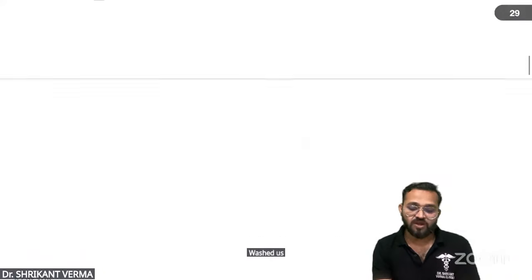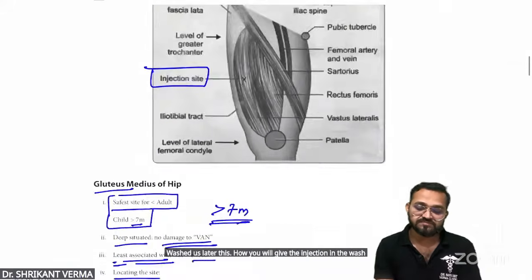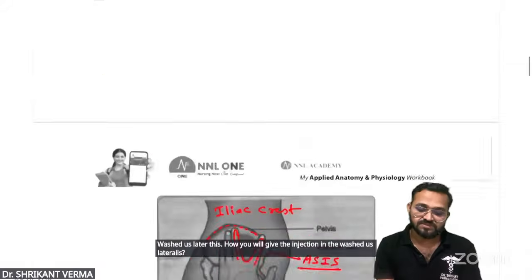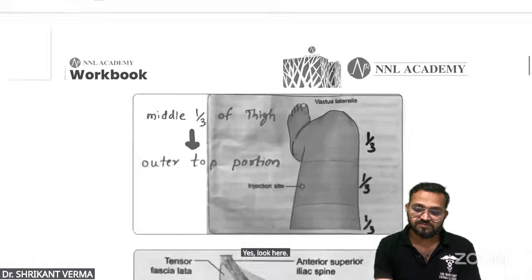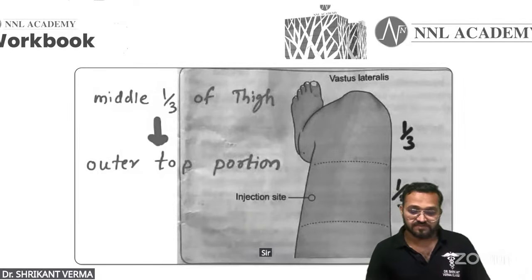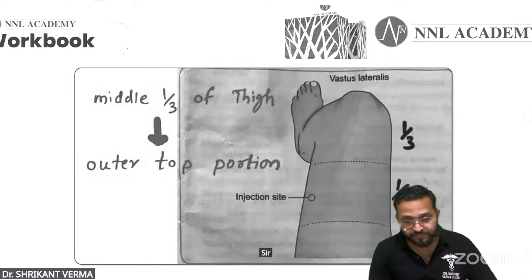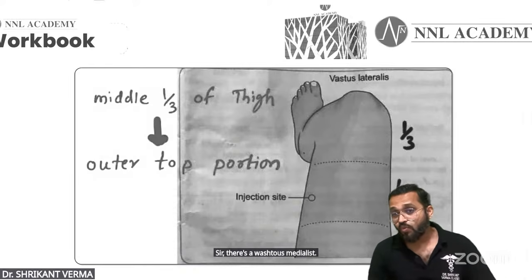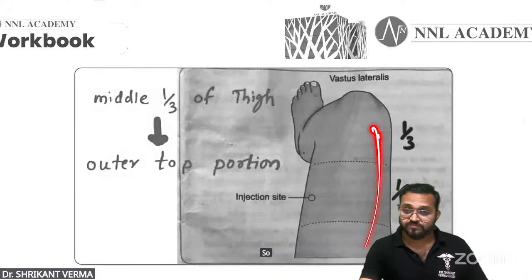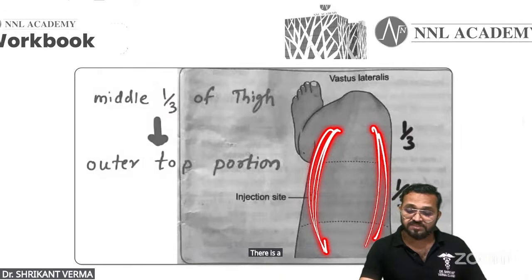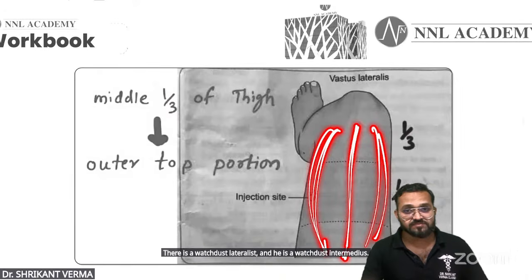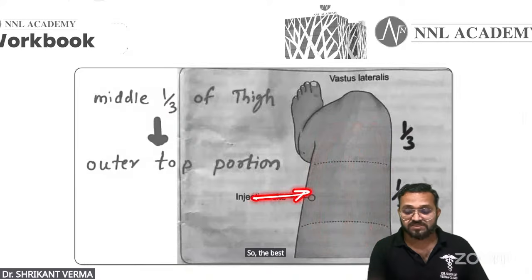Next, vastus lateralis. How will you give the injection in the vastus lateralis? Look here. Sir, this is the thigh. Here is the vastus lateralis muscle. There is a vastus medialis, vastus intermedius, and vastus lateralis. So the best is vastus lateralis.